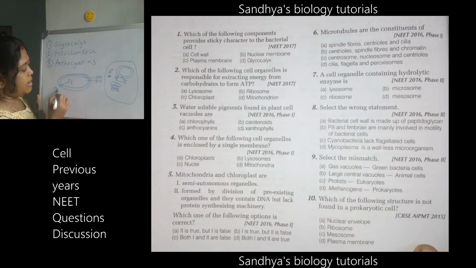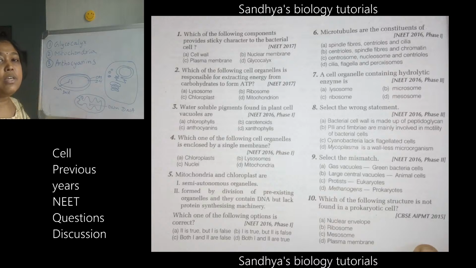Own DNA is present in both the chloroplast and the mitochondria. As there is own DNA in both, they can self-replicate. Replication can occur in both of them. That's the reason they are considered semi-autonomous organelles.